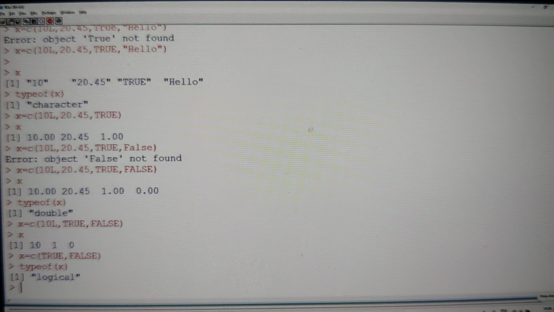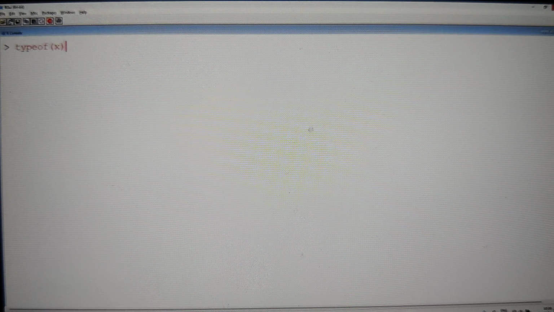Actually, I told you we don't require complex, isn't it? Complex is not required for us. But if I include the complex type also, let me show you once. Let me include all of them: false, and for example 3 plus 4i. Now you see there is a float, an integer, a double, a character, a logical, and a complex.